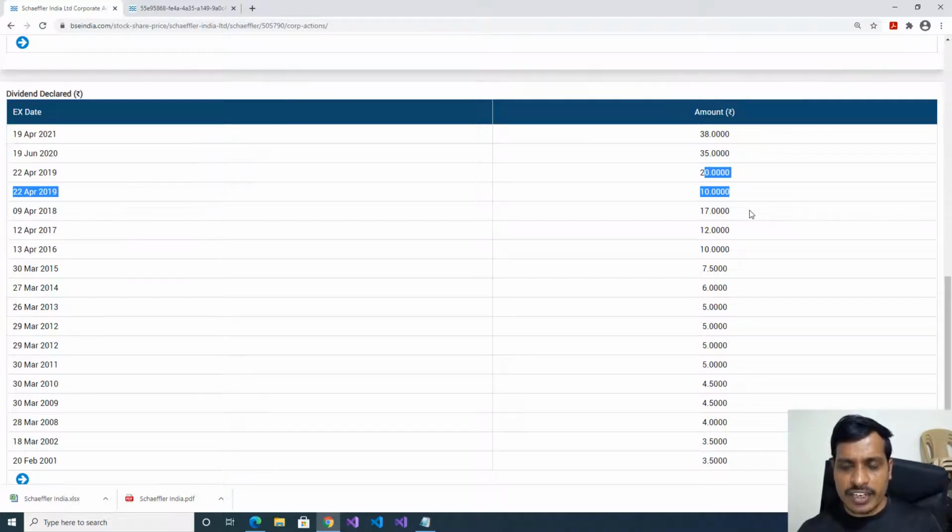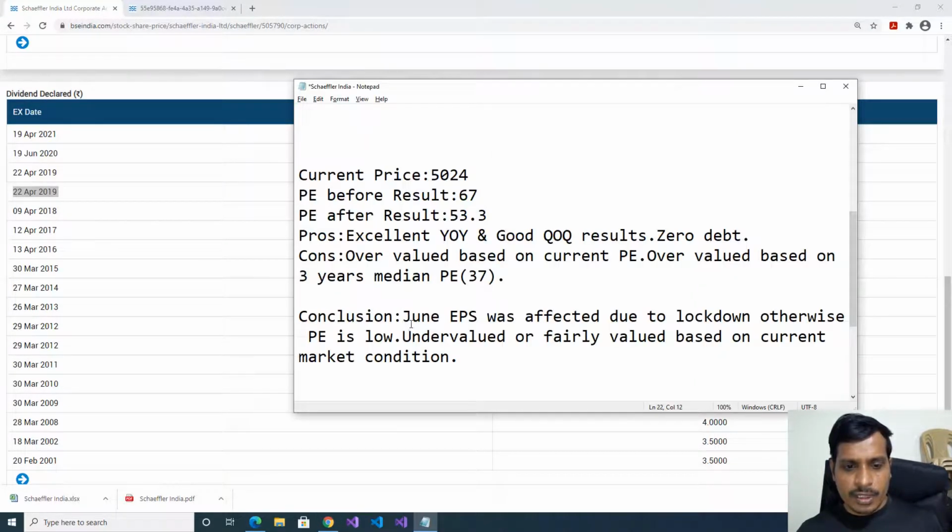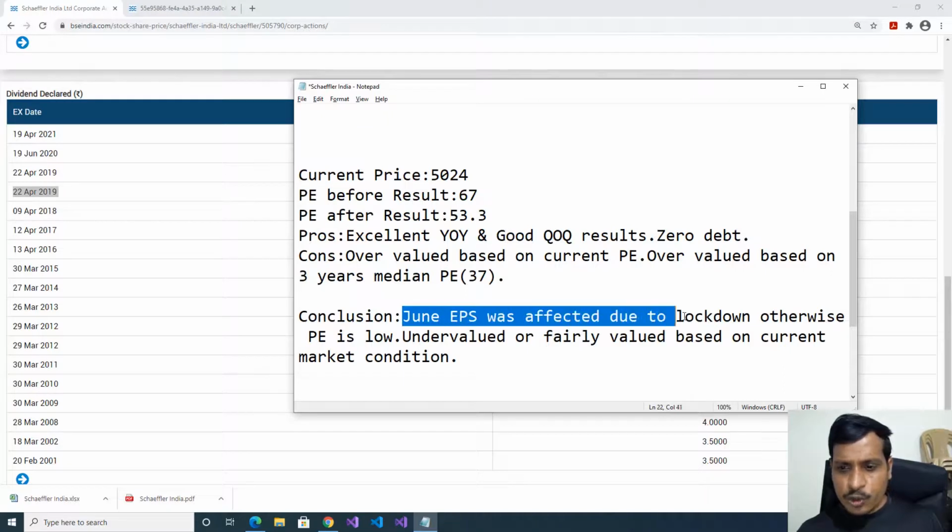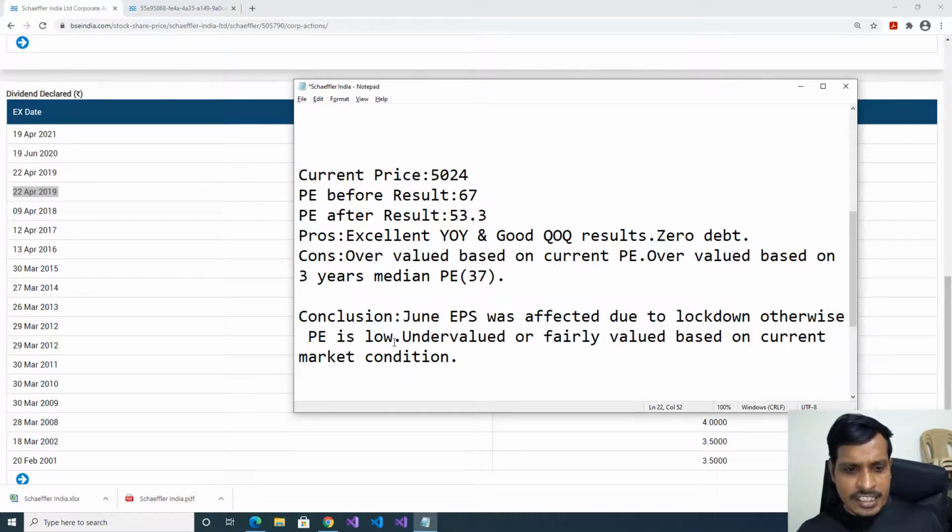This is a positive sign. Conclusion: June EPS was affected due to lockdown, otherwise PE is low. Undervalued or fairly valued based on current market condition. So Schaeffler India is currently undervalued or fairly valued.